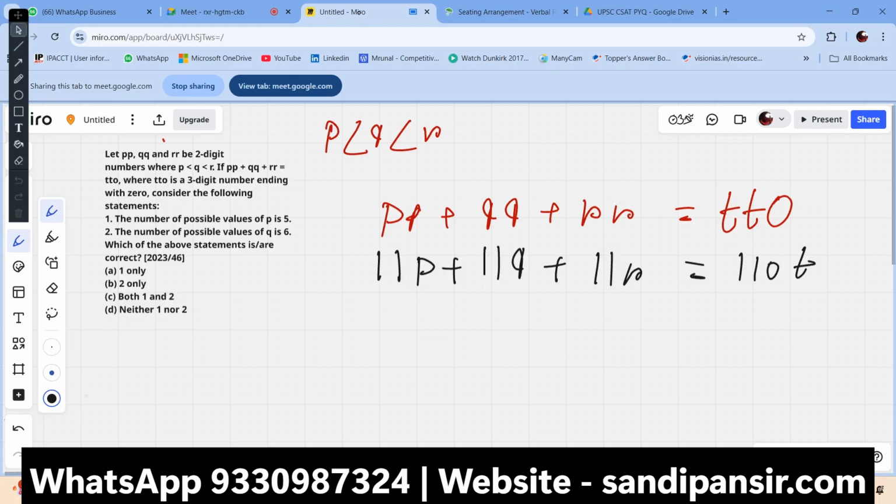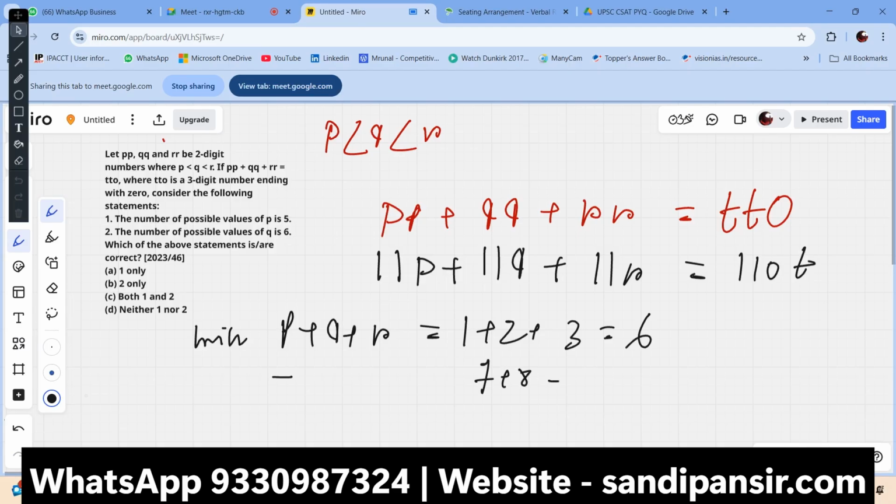There are multiple ways to do it. Got it? One of the ways is the sum of p plus q plus r equal to the minimum sum. What would be the minimum sum? 1 plus 2 plus 3 equal to 6, and the maximum sum would be 7 plus 8 plus 9, that is 24. Got it?